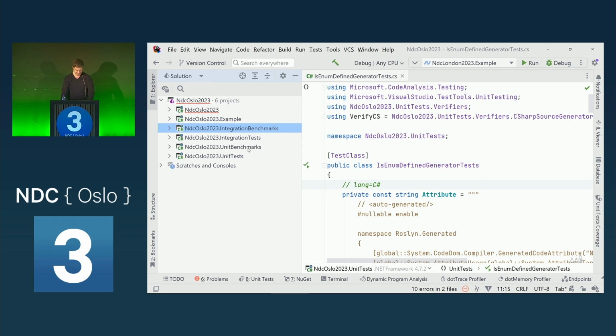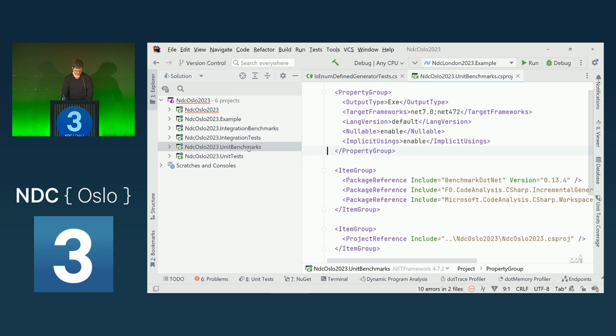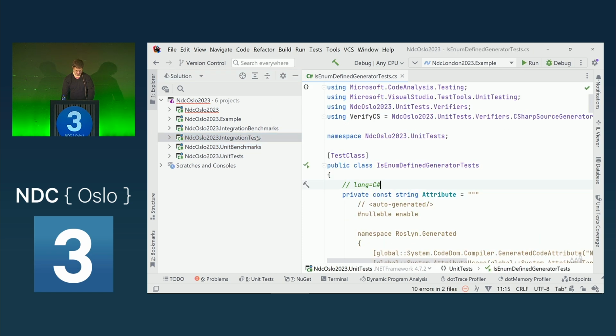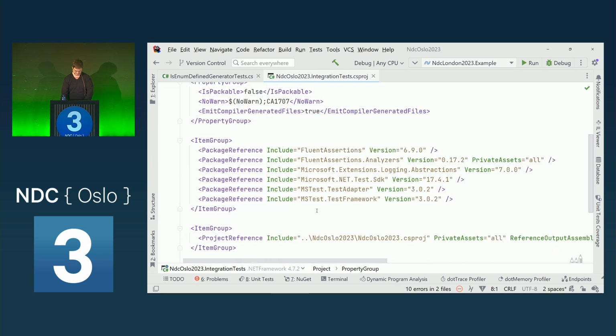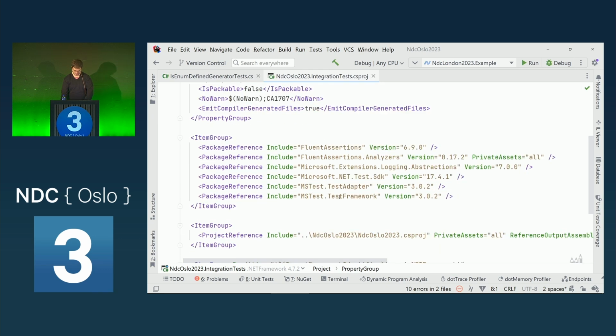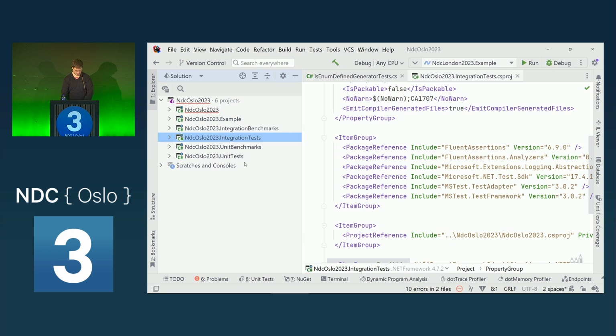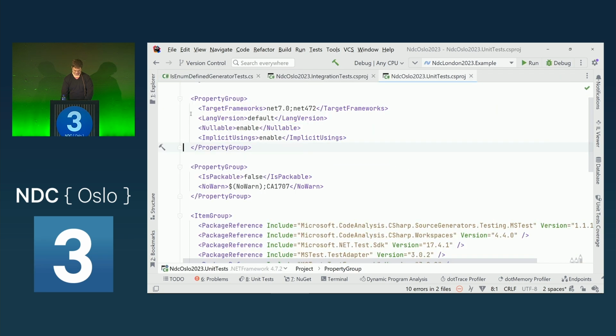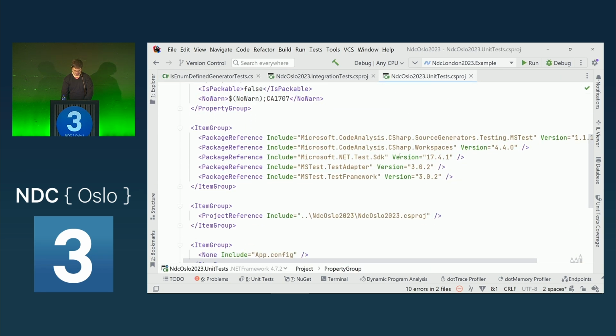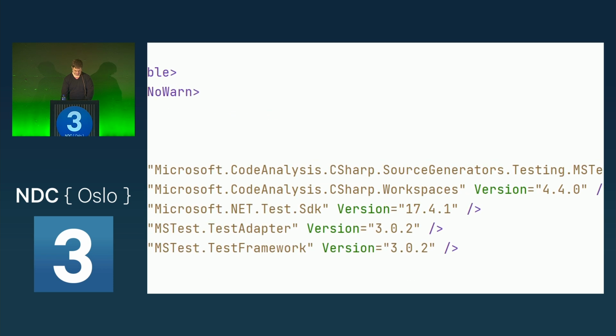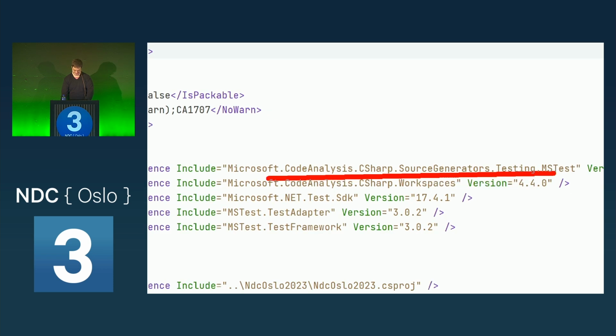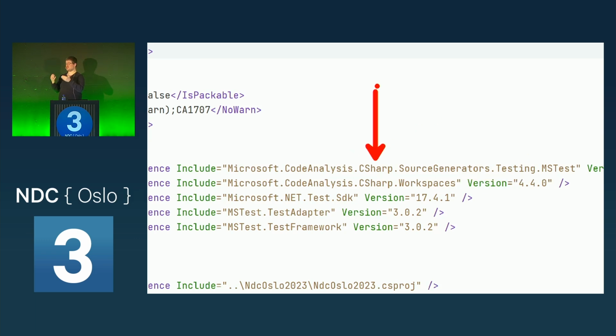And there is a package from Microsoft which is called Microsoft.CodeAnalysis.CSharp.SourceGenerators.Testing.MSTest. So what we see here is, because the source generators are the compiler platform for both C# and Visual Basic,